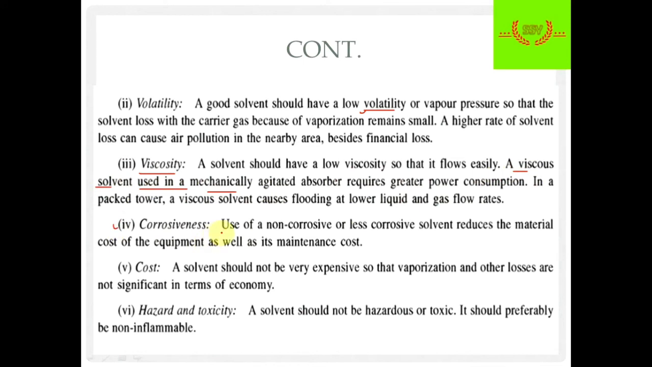The fourth factor is corrosiveness. We should use a solvent that is not corrosive. Why? Because corrosive solvents cause corrosion to the equipment and may damage it. Hence the solvent should be non-corrosive in nature.